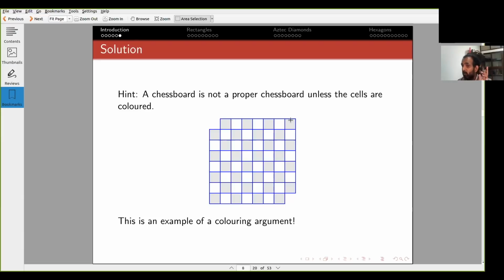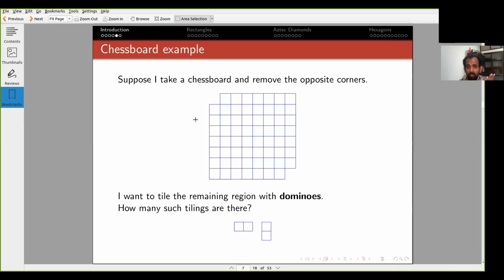Then I'm removing one black and one white, and then I have 31 black and 31 white squares, and then it's certainly possible to tile the region, and then there are in fact many tilings, probably in the billions. Okay, so the reason I could ask this question is because there is a simple answer.